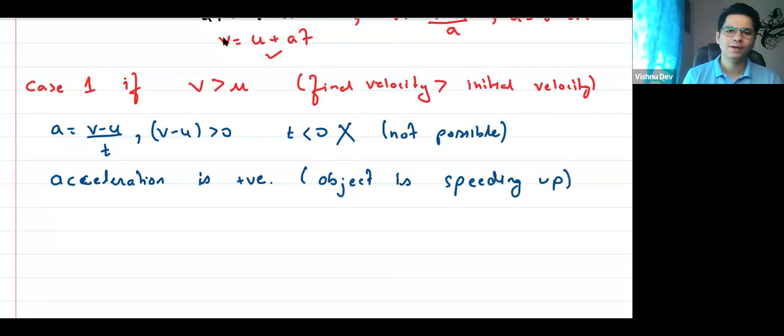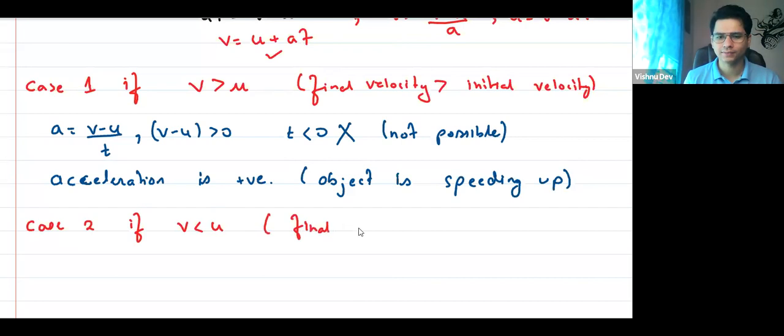Right? So let us take case 2. Case 2: if V is less than U. ठीक है? If V is less than U. Right? अगर कम हो गया, means final velocity is less than initial velocity. Think about it. Is less than initial velocity.